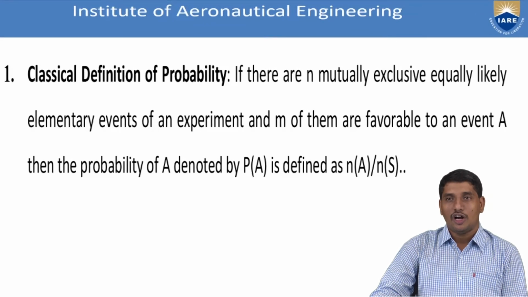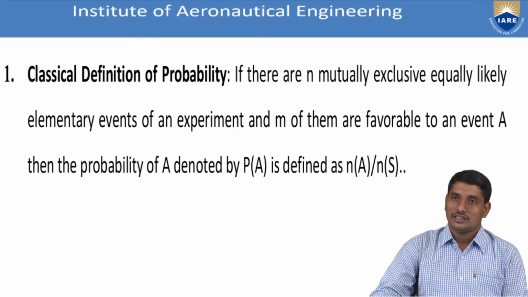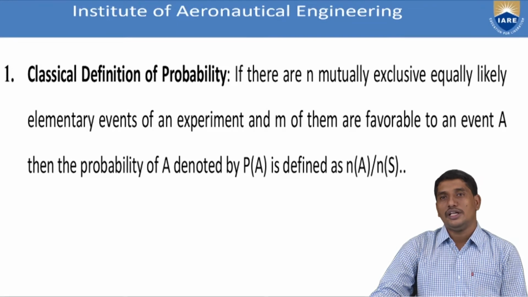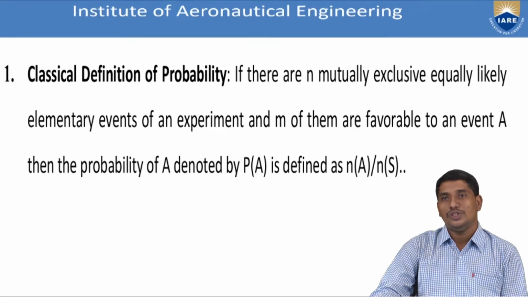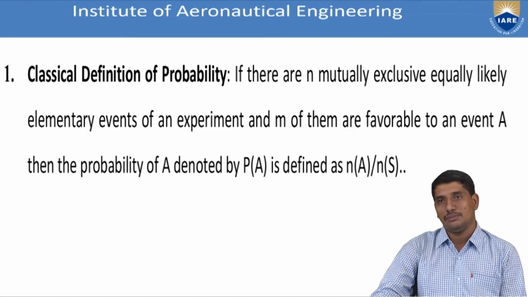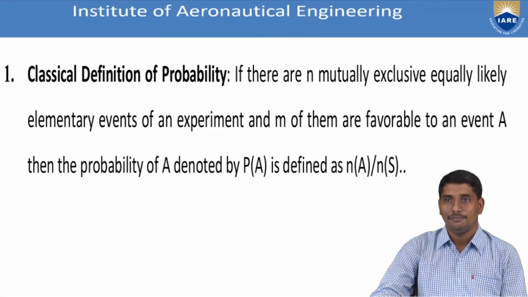That is, the cardinality of A by the cardinality of S. That is, the number of favorable cases of A by the total number of cases in S. So this is the fundamental definition of probability, which gives us the mathematical measure of probability. That means it is the first mathematical measure of probability. Probability being a general life phenomenon, this definition helps us to define it mathematically.